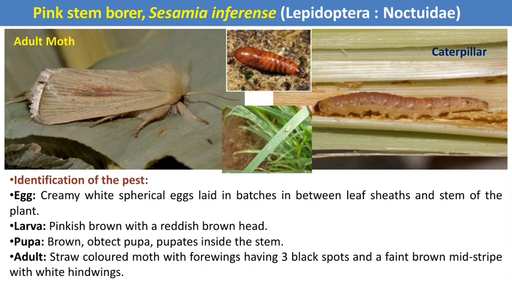The scientific name is Sesamia inferens, and it is one of the Lepidopteran pests. Lepidoptera is one of the higher orders, hence they have a complete metamorphosis. Hence, there are four life stages: egg, larva, pupa, and adult. After male-female mating, the female moth of the pink stem borer lays eggs in batches in between the leaf sheath and the stem of the plant. After hatching from the eggs, the caterpillar starts feeding on the inner content of the stem. Then the caterpillar goes into pupation, and the pupation occurs inside the stem.